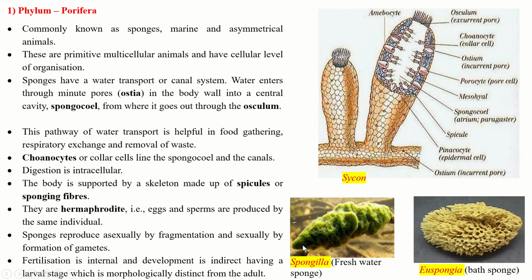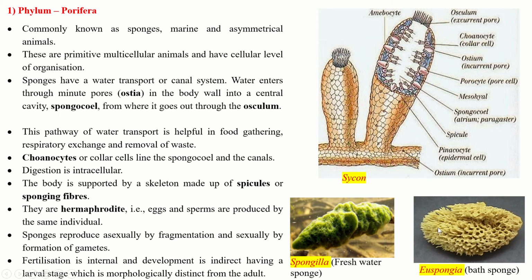Sponges reproduce asexually by fragmentation and sexually by formation of gametes. Fertilization is internal and development is indirect, having larval stages which are morphologically distinct from the adult. Indirect development means they will have a larval stage and then the larval stage will develop slowly into an adult. So directly individuals are not formed into an adult. They have two different stages, larval stage and the adult stage. That's why it is called indirect development.